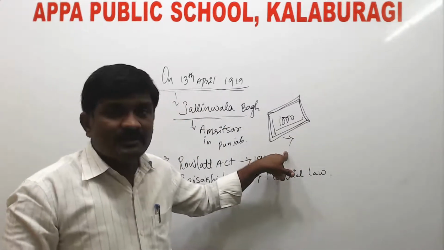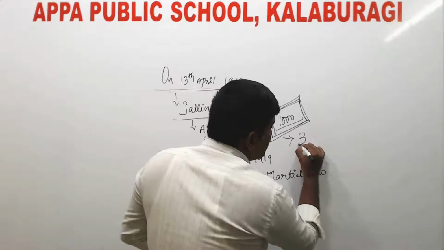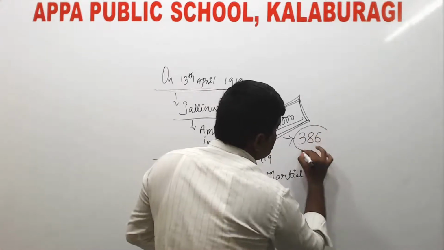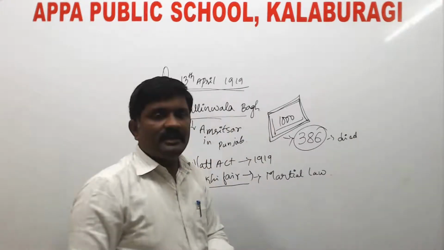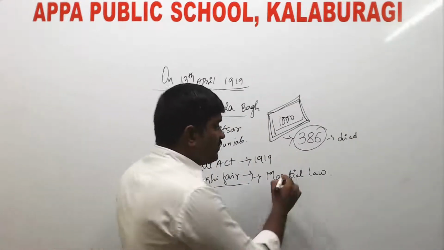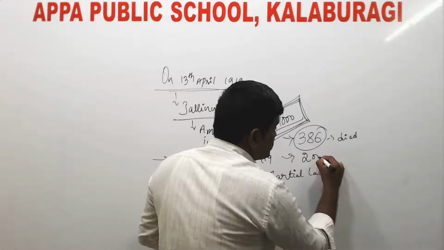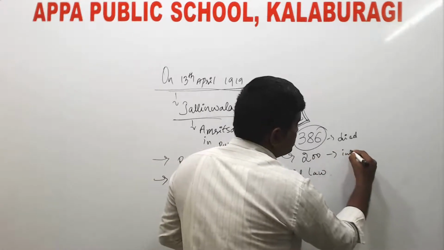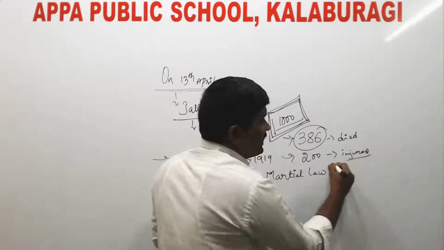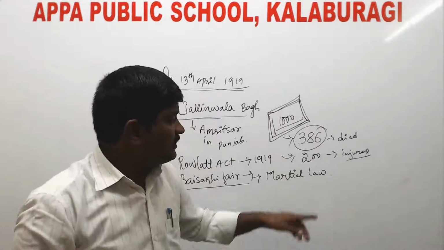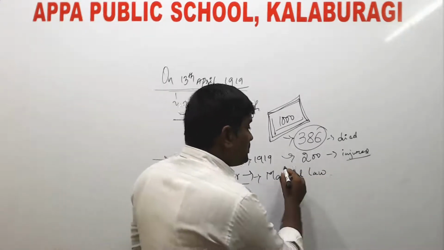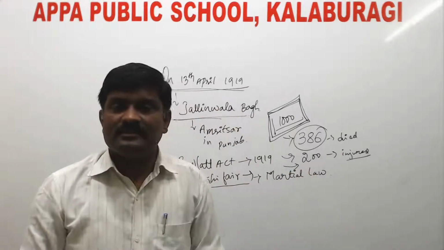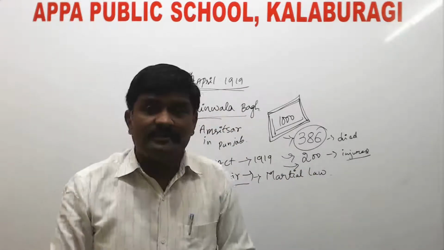As a result, and they did not mention this in your CBSE book, among these 1,000 people, nearly 386 people died and more than 200 people got injured. And the remaining people were punished.